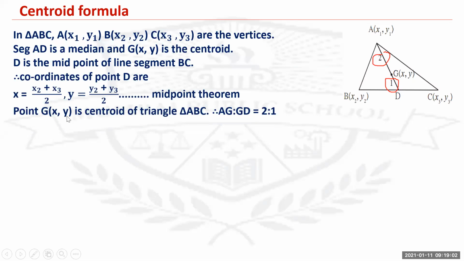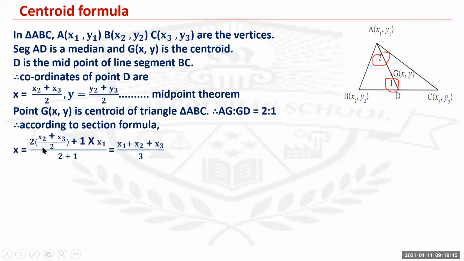Next, point G(x, y) is the centroid of triangle ABC. Therefore, the ratio is 2:1. According to the section formula, x equals 2(x2 plus x3 upon 2) plus 1 into x1, upon 2 plus 1. After solving this, the 2 and 2 get cancelled off. 1 into x1 is x1, so x2 plus x3 plus x1 is left, and in the denominator 2 plus 1 equals 3.